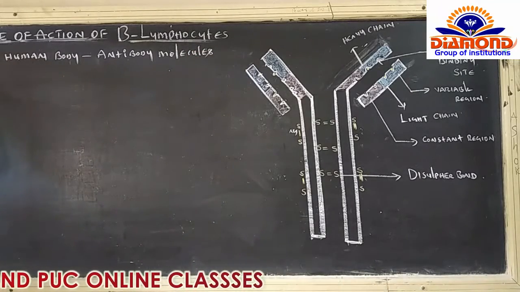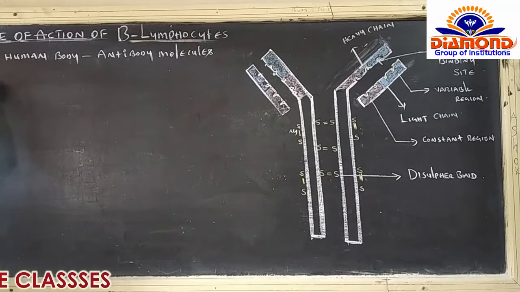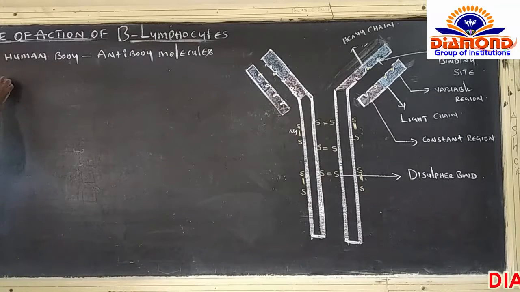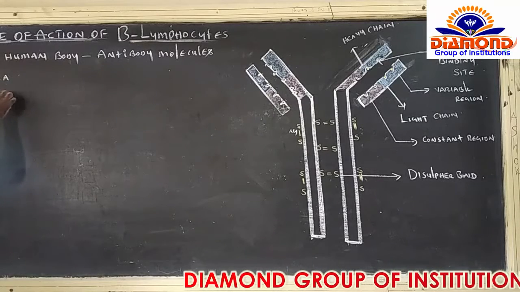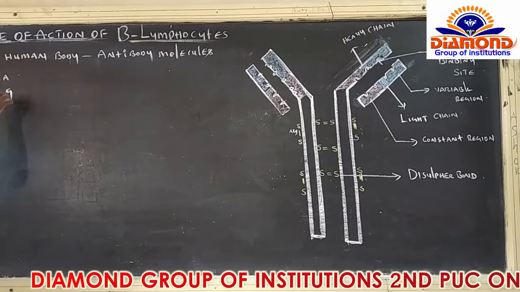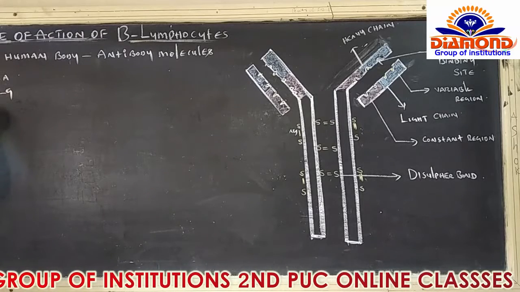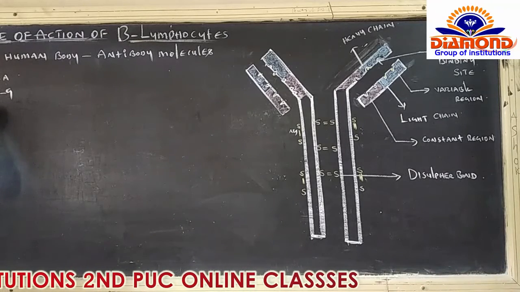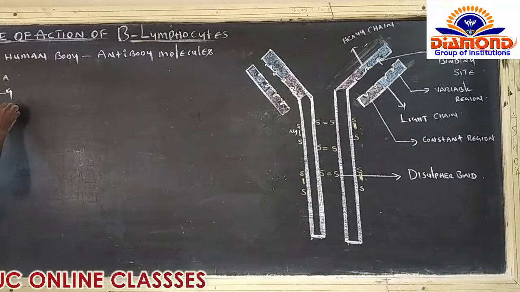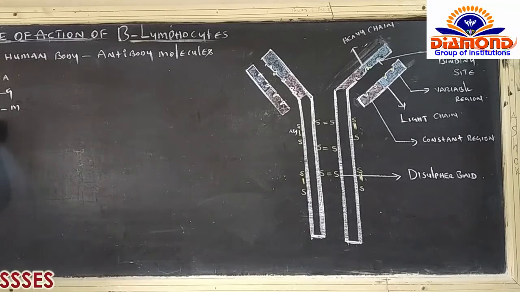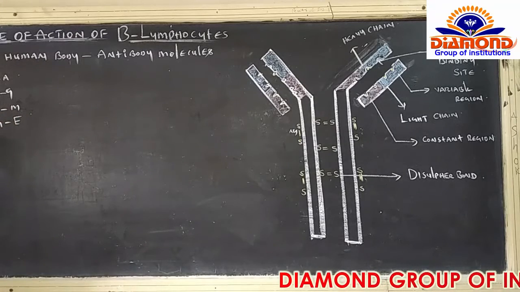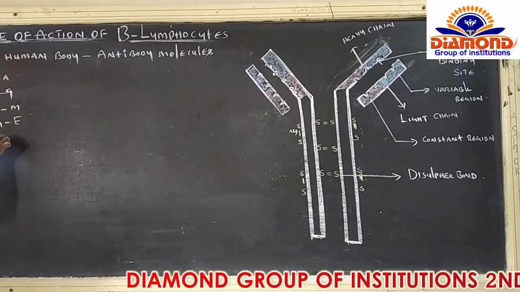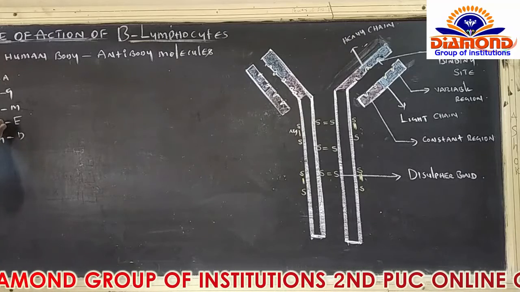Number one, antibody molecules are IgA, number one. Number two, IgG, number three, IgM, number four, IgE, and lastly IgD is also present there, right?